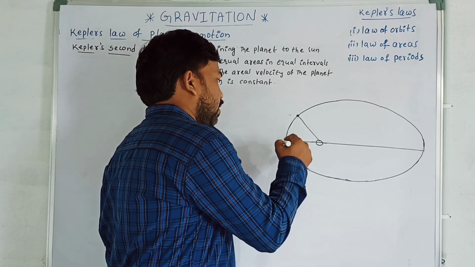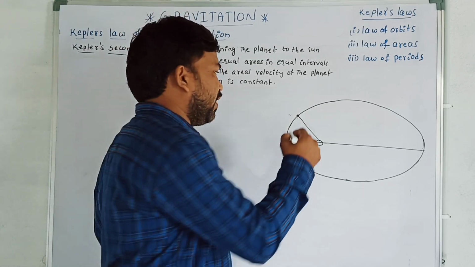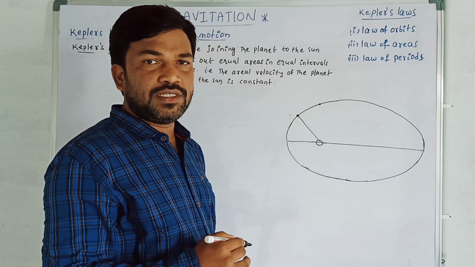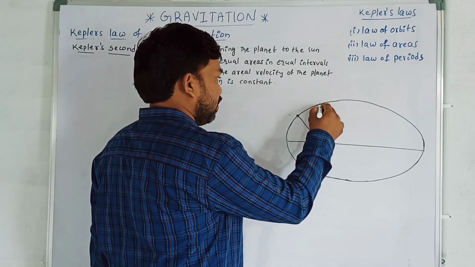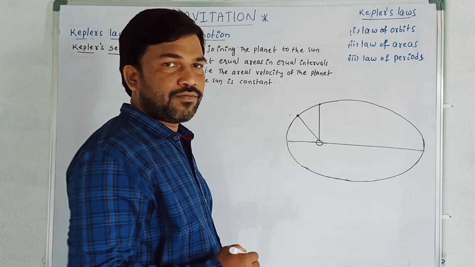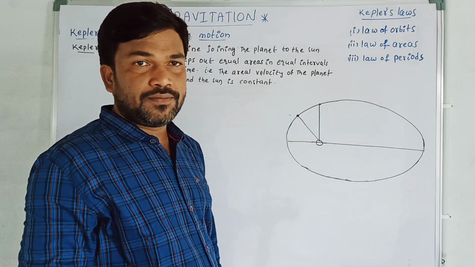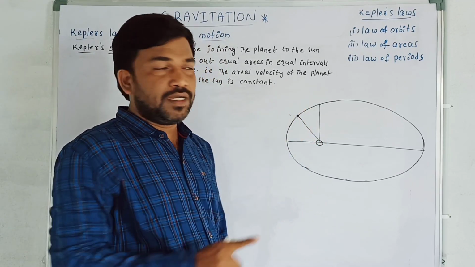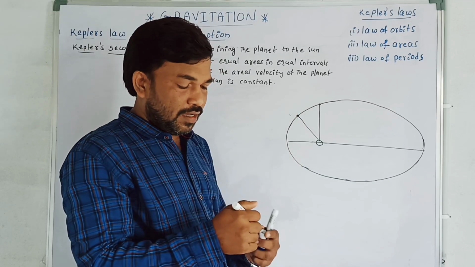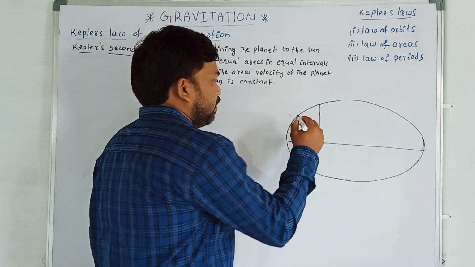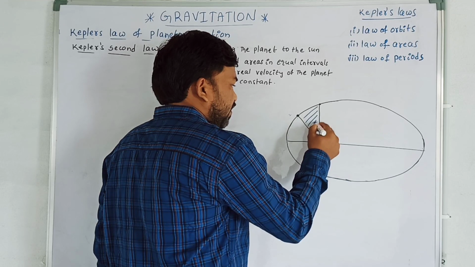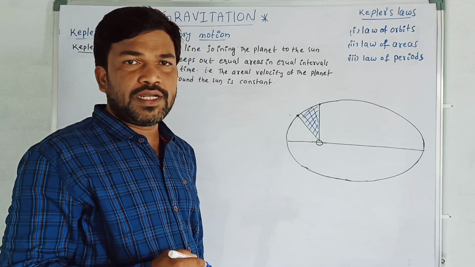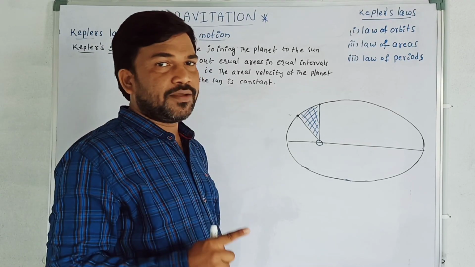After one day, I find the planet's position is here. Again, I am joining the planet and the sun. That is the radius vector. If you observe, this radius vector sweeps an area. How much area has it swept? This much area. This is the area swept by the radius vector in a time of one day.